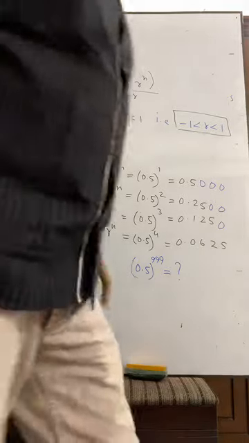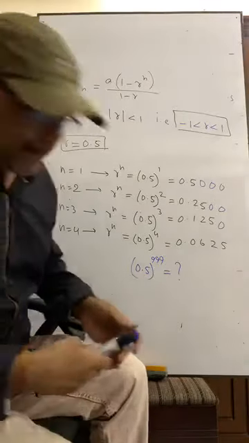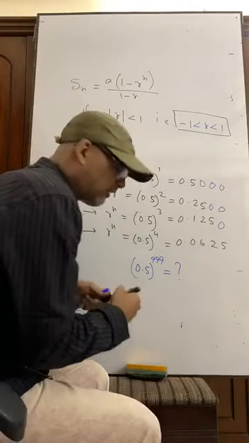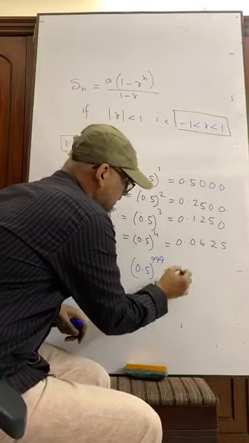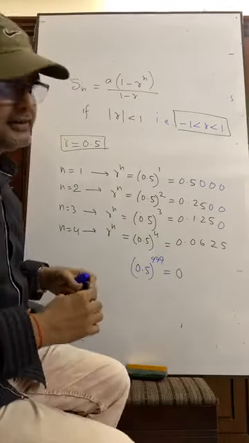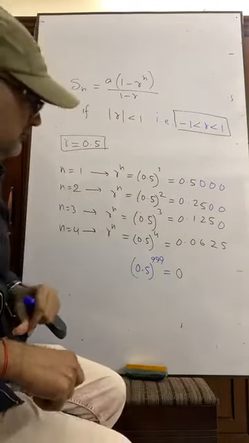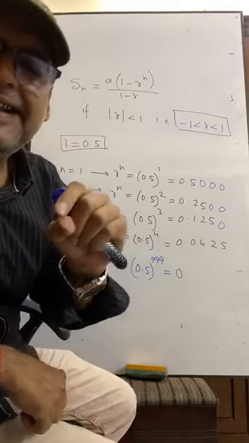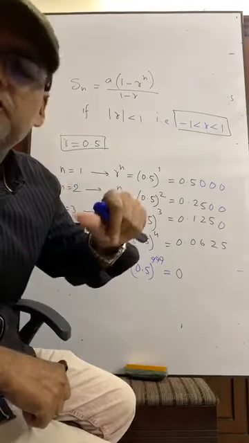Okay, many of you have written that yes, its answer is 0. You're absolutely right. Mathematically, it is never 0, but it has been let that it is equal to 0.